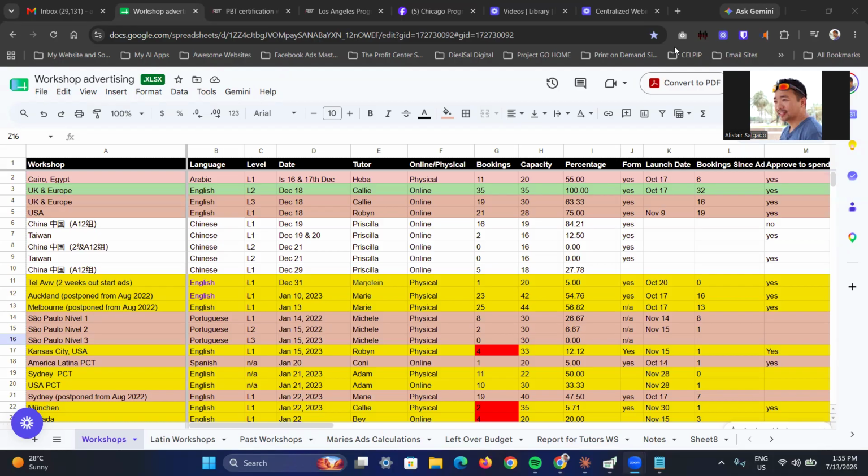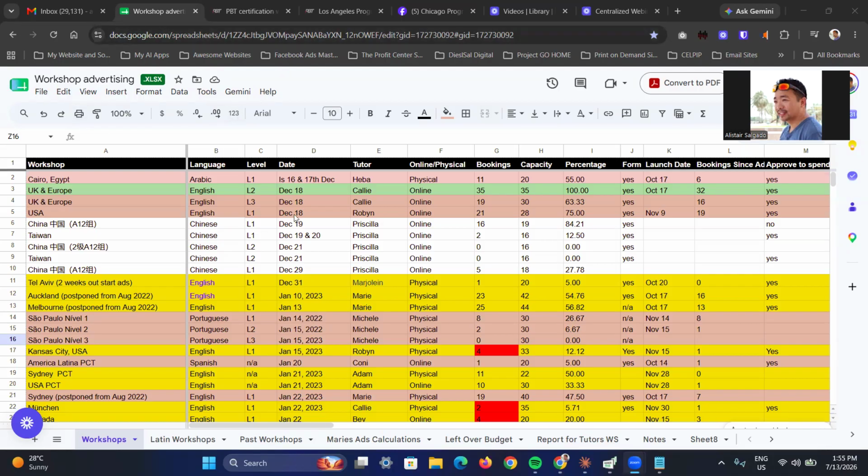Take note that this documented case study is from a specific campaign period only, because I'm not affiliated now with PBT, so I no longer have live Ads Manager access. So this will be tracking only.